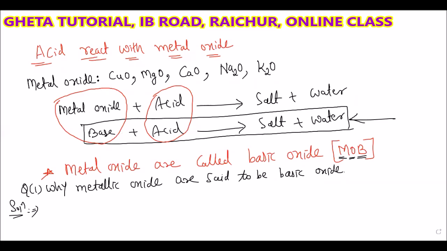Because metallic oxide reacts with acid. When metallic oxide reacts with acid, it gives salt and water, which is similar to the neutralization reaction between acid and base, which also gives salt and water. Because of that reason, metallic oxides are said to be basic oxides.